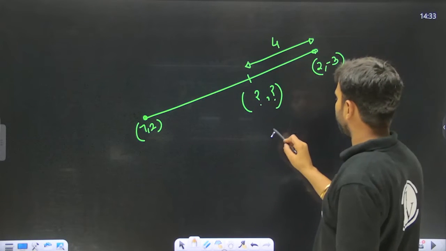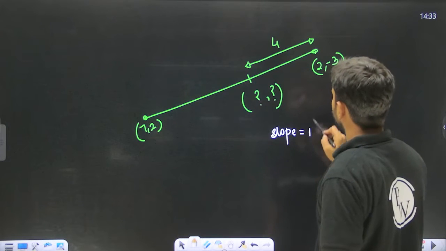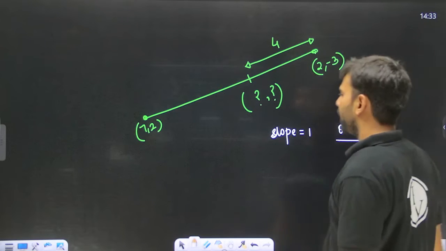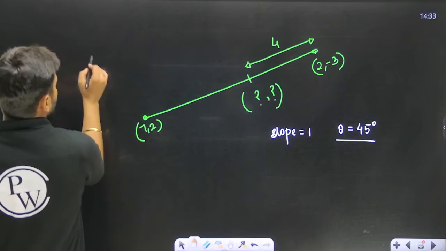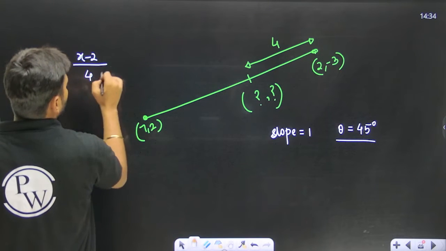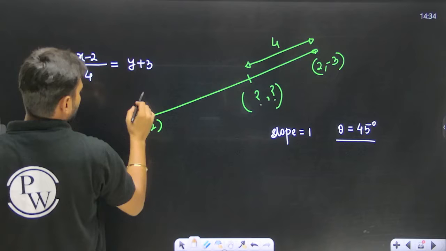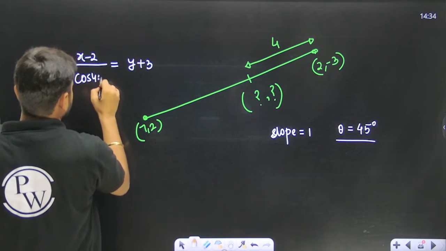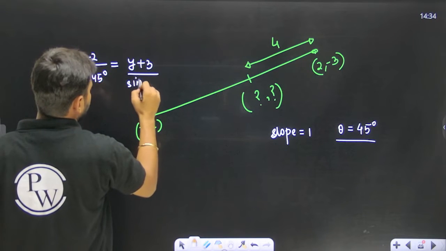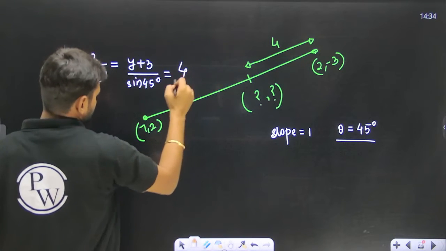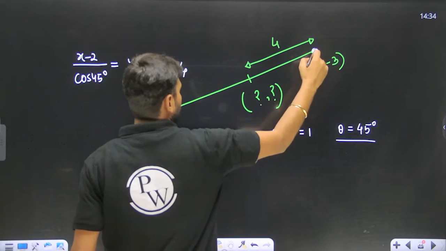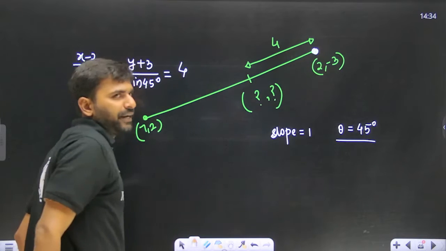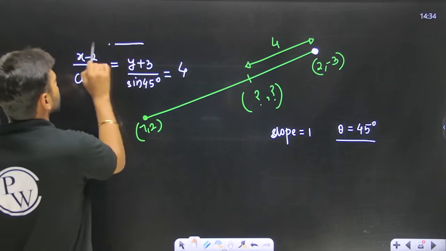Now the slope of this line is equal to 1, that means theta, the angle of inclination, is going to be 45 degrees. So over here we can see that (x minus 2) upon cos theta, that is cos 45 degrees, equals (y plus 3) upon sine 45 degrees, equals r, that is 4, because we want to write down points on this line having a distance 4 from this particular point 2 comma minus 3. So that's how we're going to write down the points.